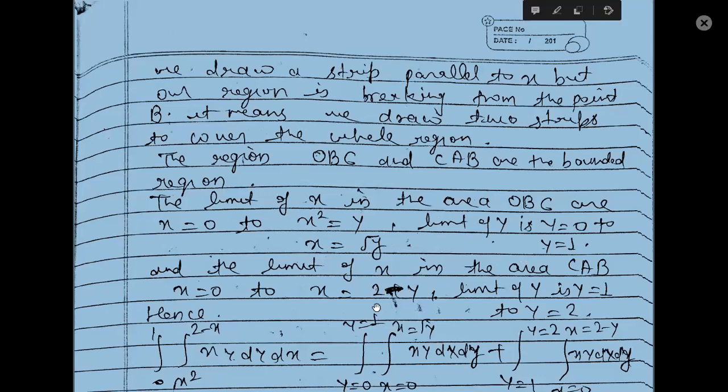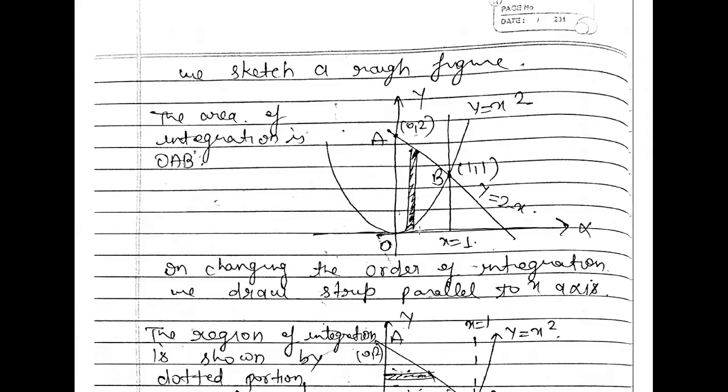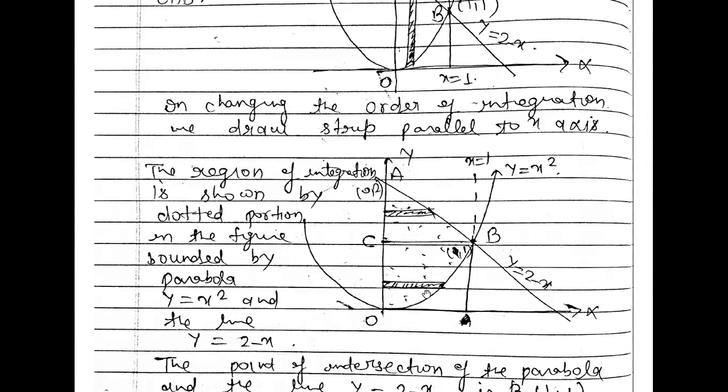Now, the regions OBC and CAB are the bounded region. Now, the limit of x in the region OBC. Since we have a strip parallel to x-axis, that strip is touching the y-axis, where the value of x will be 0, and it also touches the parabola.